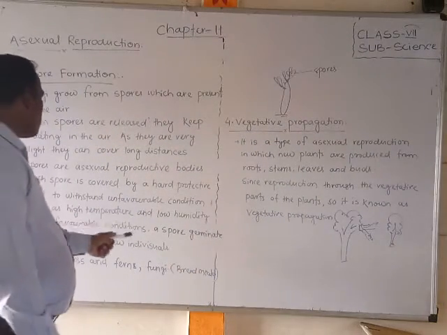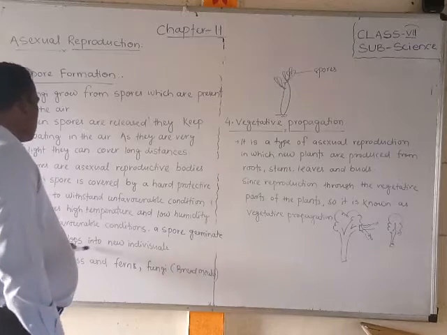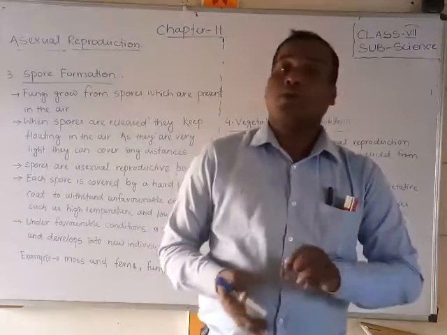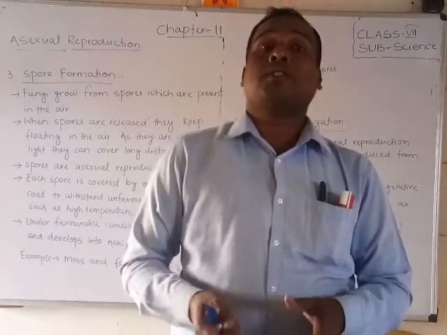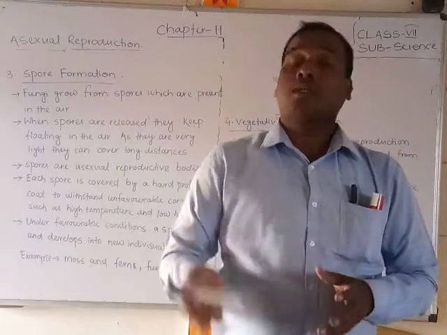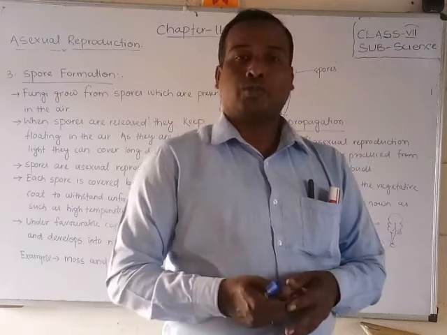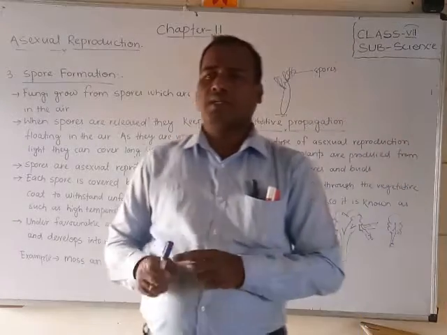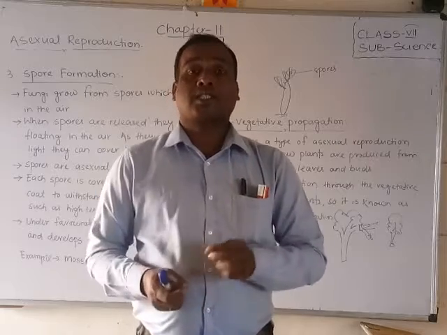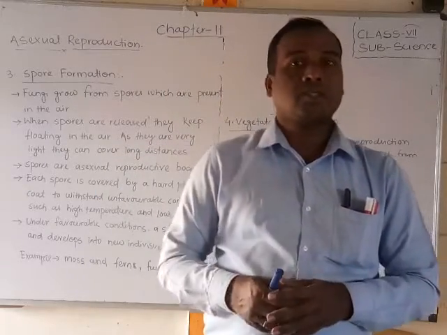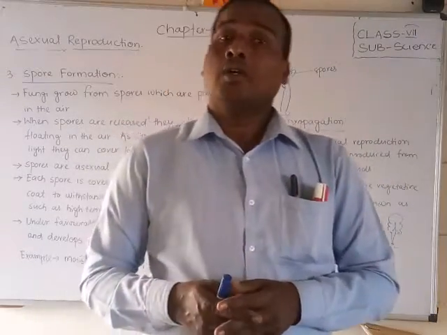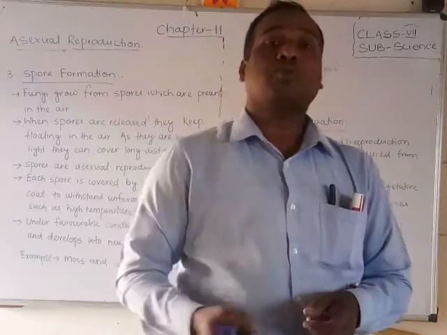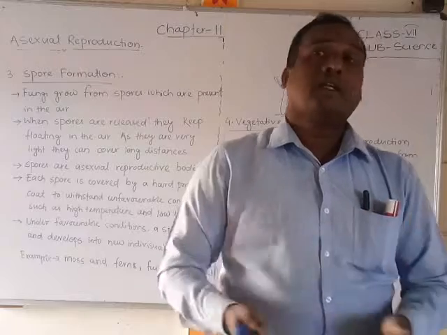Under favorable conditions, a spore germinates and develops into new individuals. So these spores present in the air can survive unfavorable conditions and then produce new individuals in very large quantity.